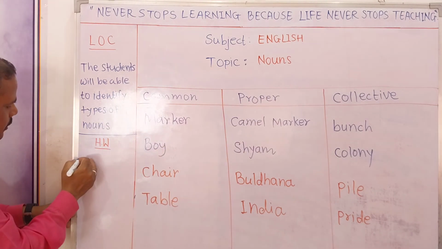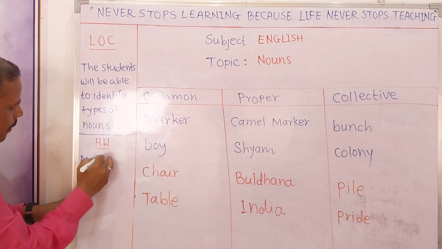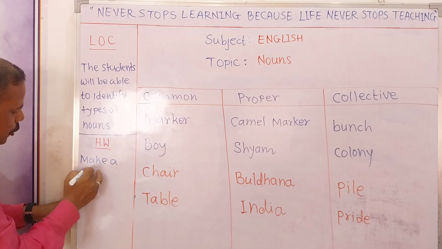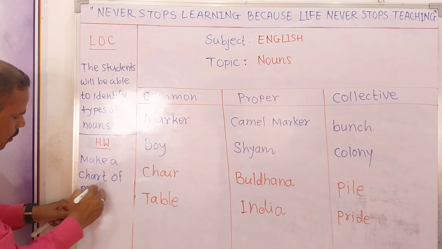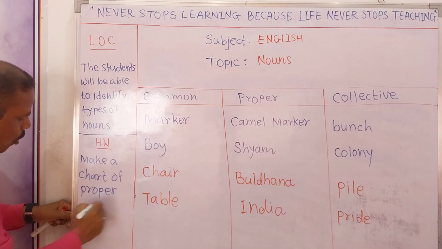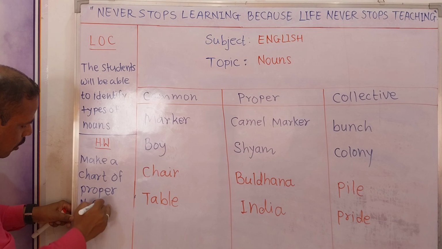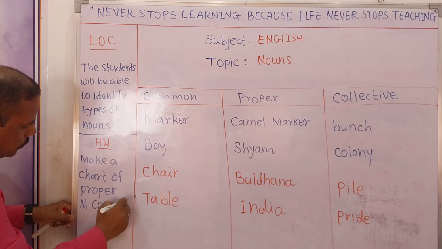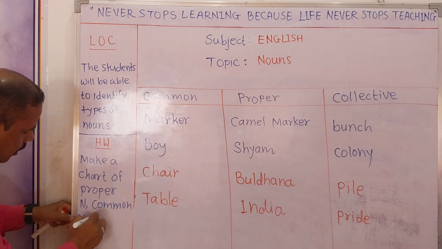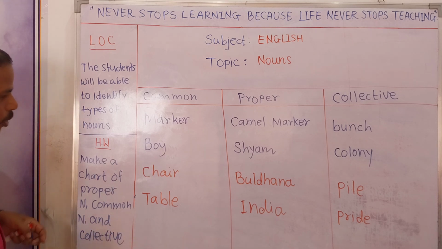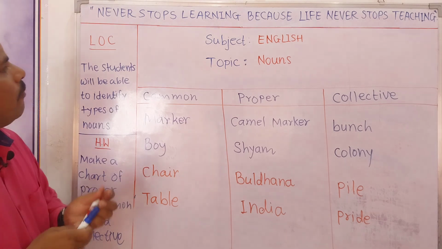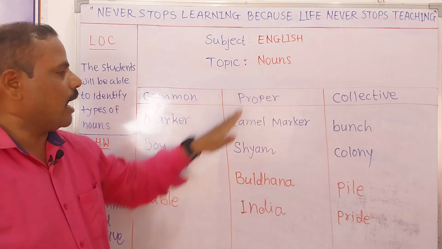Your homework is to make a chart of proper noun, common noun and collective noun, right? So I hope you understood the concept of noun and its types.